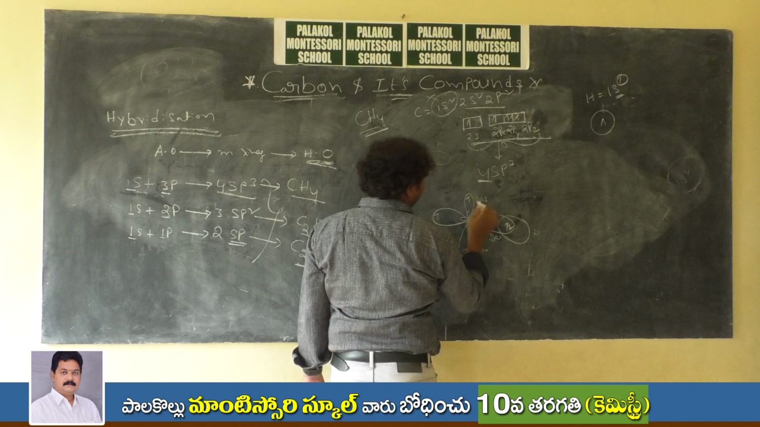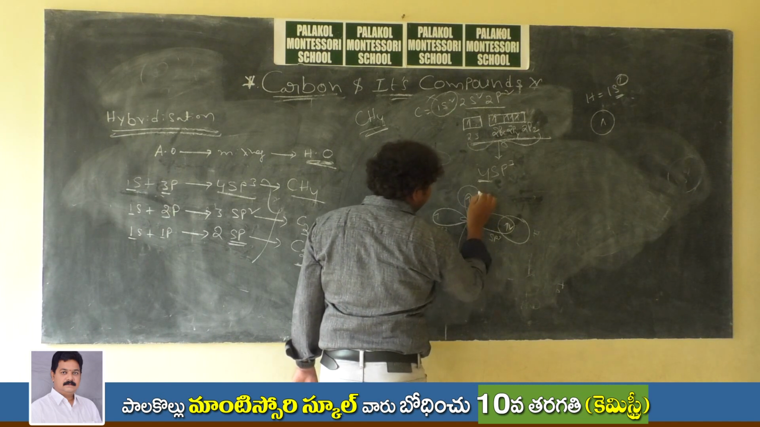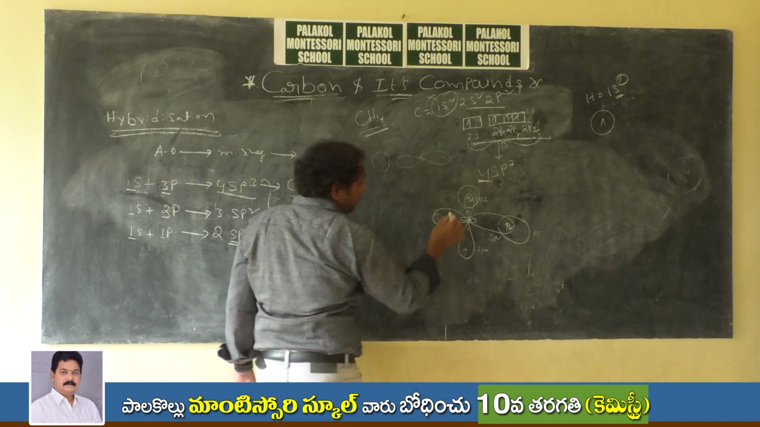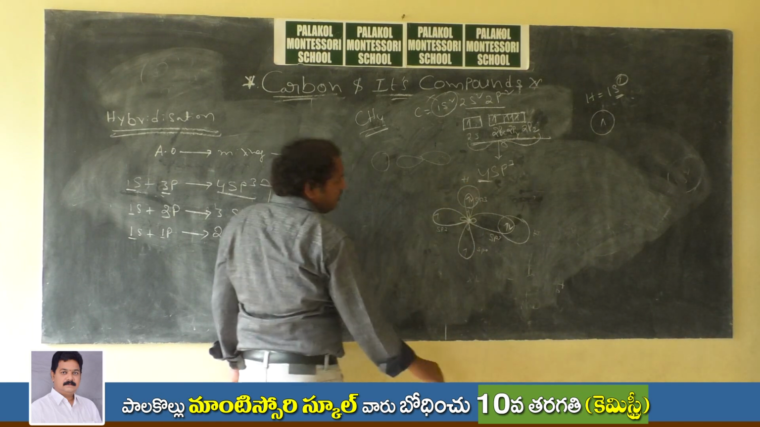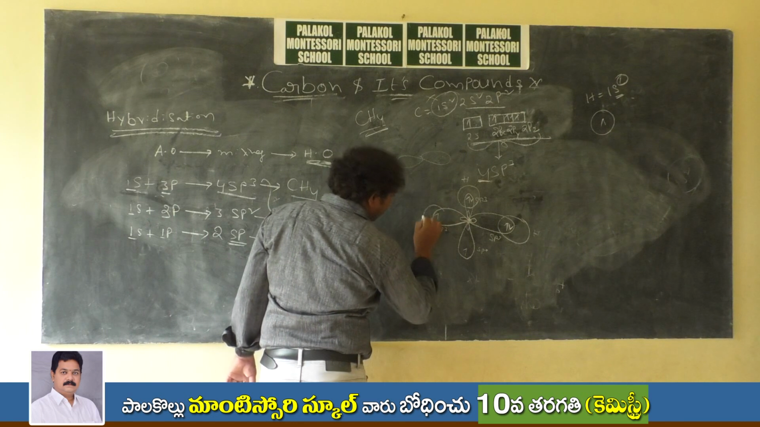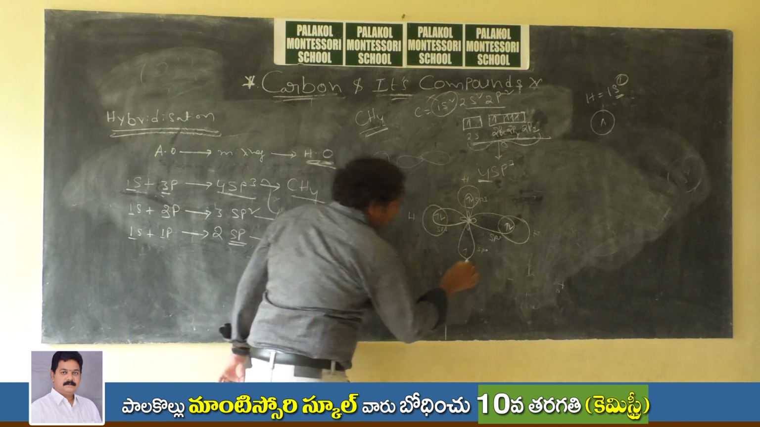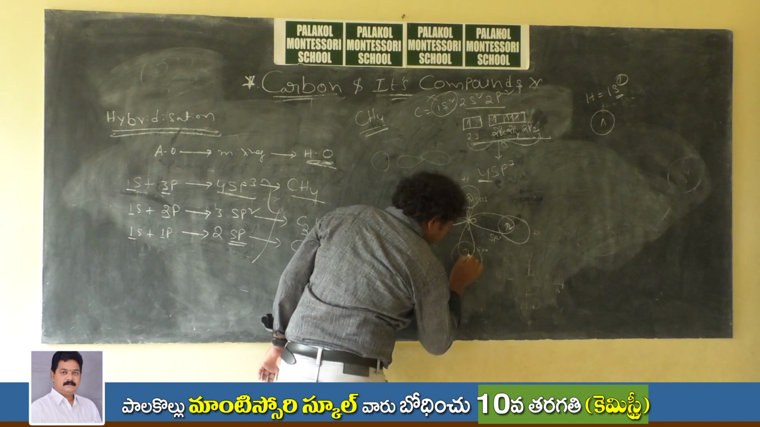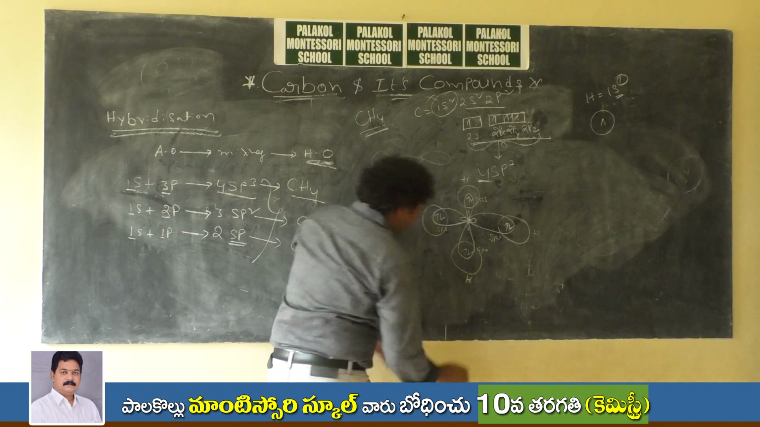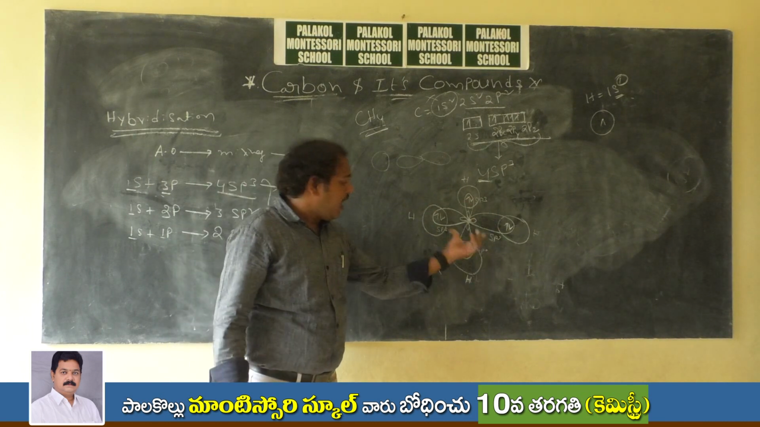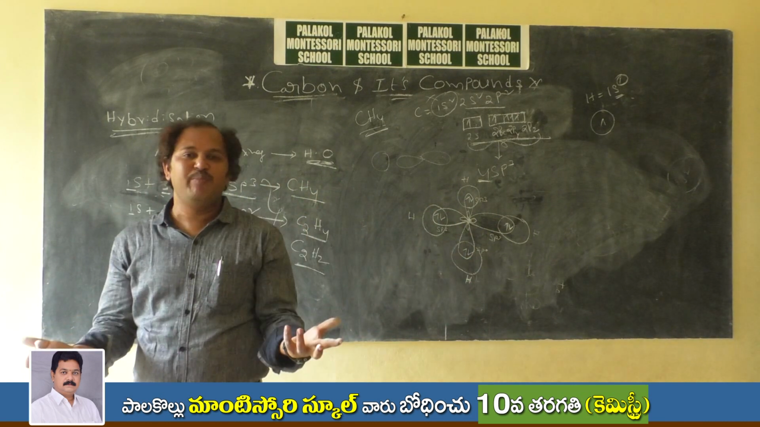Similarly, one more hydrogen atom approaches the carbon with its valence electron, and the two are shared together. Then another hydrogen atom like this, and one more like this. Now, a total of four sp3 hybrid orbitals are formed.